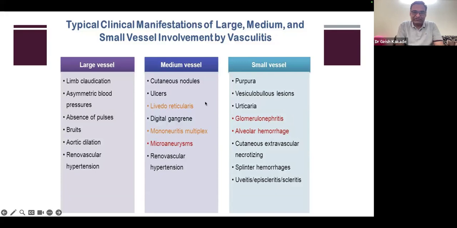Whereas in medium vessel and small vessel, manifestation is slightly different. In medium vessels, skin involvement can show cutaneous nodules, ulcers. So leg ulcers, chronic leg ulcers can be a manifestation. Medium vessel: livedo reticularis, digital gangrene, mononeuritis multiplex, microaneurysms, and renovascular hypertension also here can be seen. In small vessel, the skin shows purpura, urticaria, vesicobullous lesions. Glomerulonephritis, alveolar hemorrhage are the big serious manifestations of small vessel vasculitis. And cutaneous splinter hemorrhages, uveitis, episcleritis, scleritis. So they are small vessel vasculitis because they are having small vessels there.